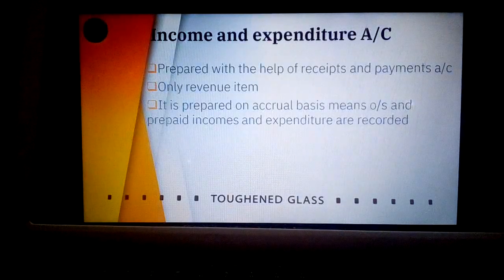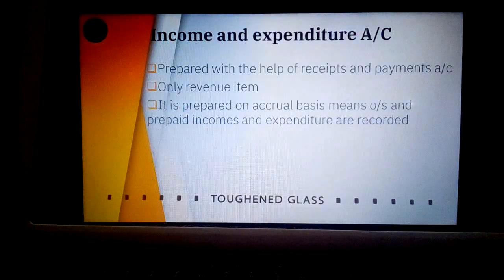So, very important point. It is prepared on the accrual basis, which means if they are not receiving a particular amount, for example, salary is due but salary is not actually received. It is a kind of receipt we know, but for this particular year the salary is due and we are going to receive it, but it is not yet received.